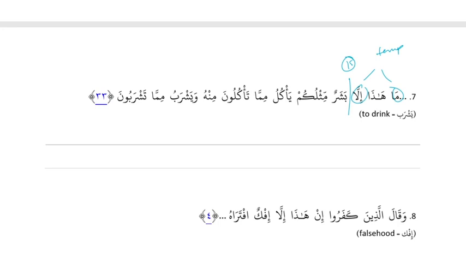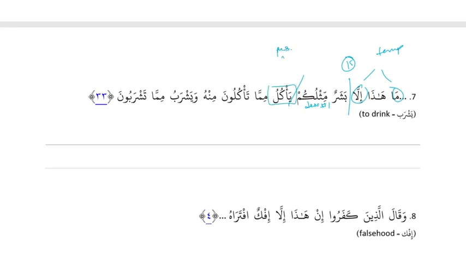And then we did this one earlier. We did actually. So we said mithlu because it means like. It's kind of a description in and of itself. Yeah, it's describing a human, right? Like a human like you. So this is the same as what we saw previously where we have a description number 1. And then ya'kulu is a new sentence. Right, it's a new sentence. Which means, sentence break.